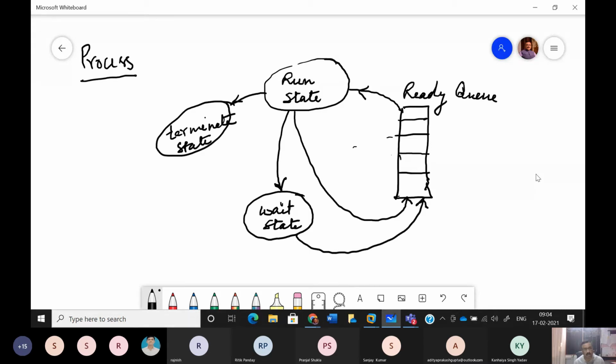What is a process? Normally it is said that a process is the running replica of any program. To some extent, it is true that the running replica of a program is a process. But when you look at this definition, you may feel that the process is nothing but the binary replica of the code of that program. That is not true. Actually, a process is more than just code.